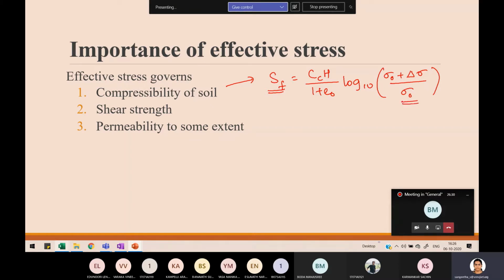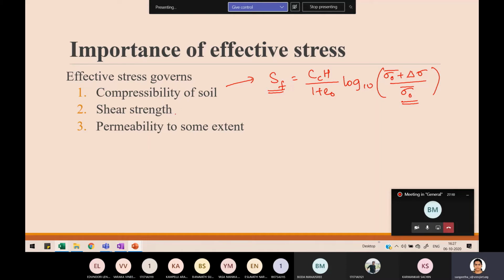Okay. So here sigma naught is the stress and this stress is also effective stress. Okay. So sigma dash is generally considered. So this formula shows the direct relationship between effective stress and compressibility. Right. And when effective stress increases, as you can see here, what happens? Your soil consolidates, no? That's one relationship.